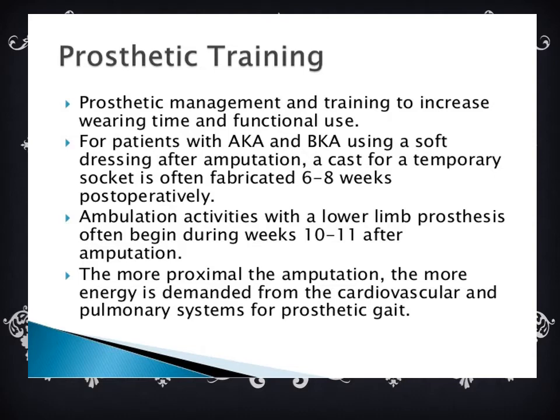And for patients with above-knee amputation and below-knee amputation, using a soft dressing after amputation, a temporary socket is often fabricated 6 to 8 weeks post-operatively. And ambulation activities with a lower limb prosthesis often begin during weeks 10 to 11 after amputation. The more proximal the amputation, the more energy is demanded from the cardiovascular and pulmonary systems for prosthetic gait.